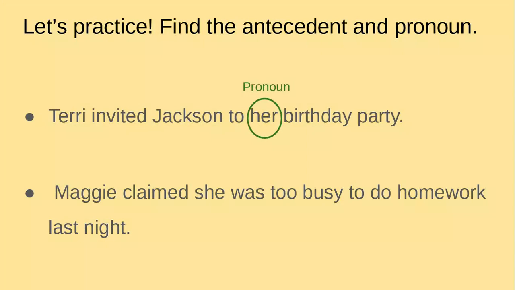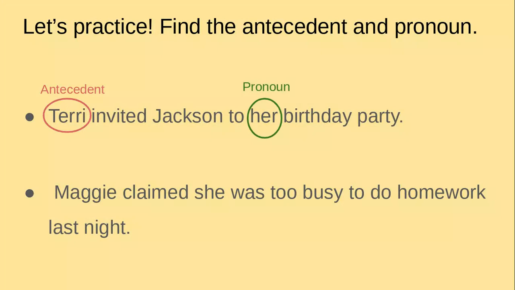No. Is her referring back to Jackson? No, that's not the right pronoun. Jackson is a boy's name. So him would work, or his, but no. Her, that's a girl. Terry is a girl's name. That means the antecedent is Terry. And again, that just means the word her is referring back to Terry.